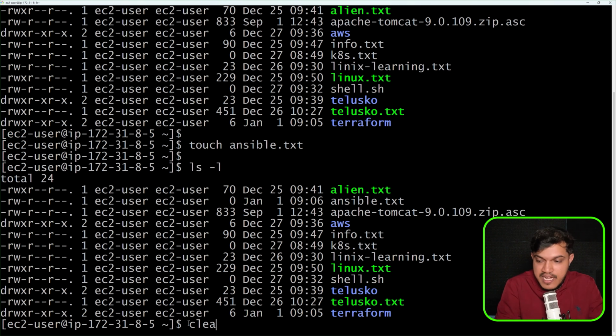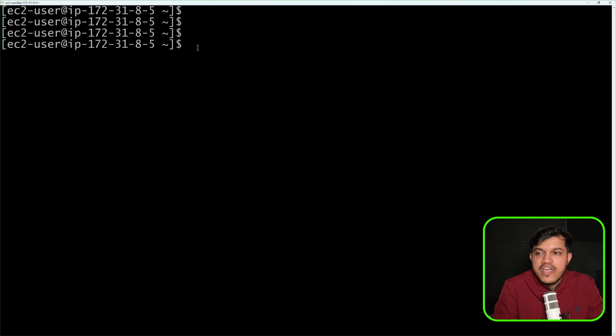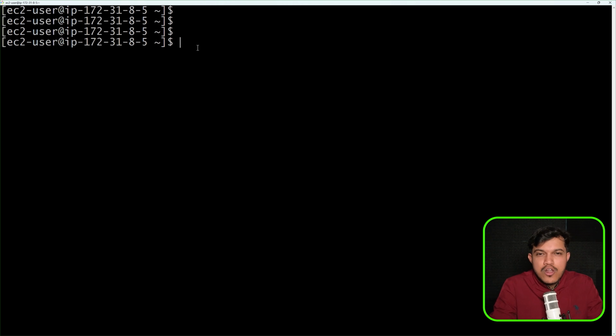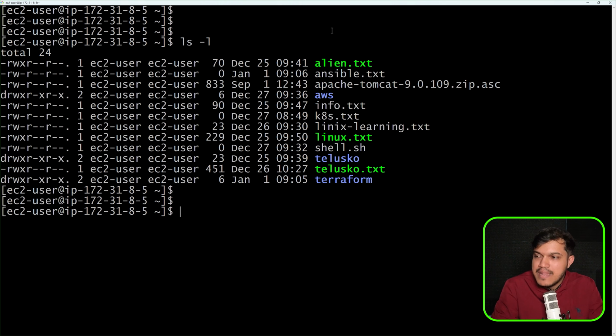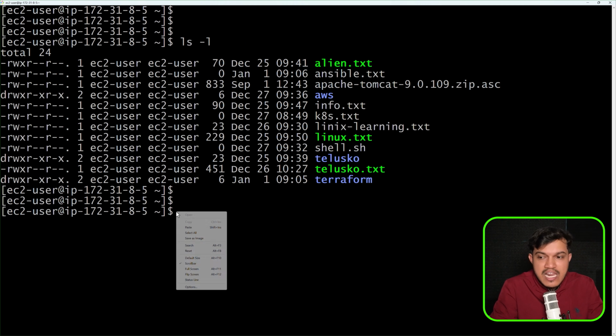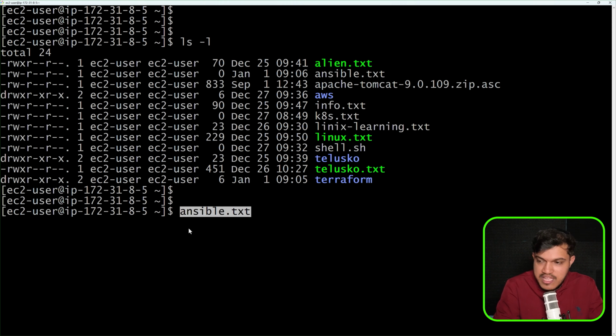The answer is yes. Let me clear this, and now I want to give maximum permission for a certain file. Okay, so I'll say here ls -l, and maybe let's go with this ansible.txt only. I want to give maximum permission. That means read, write and execute. So for this file, I want to give the maximum. So I'll say chmod. I will say 7, read, write, execute for user. All right. So I would like to just give here 7, which is the maximum.